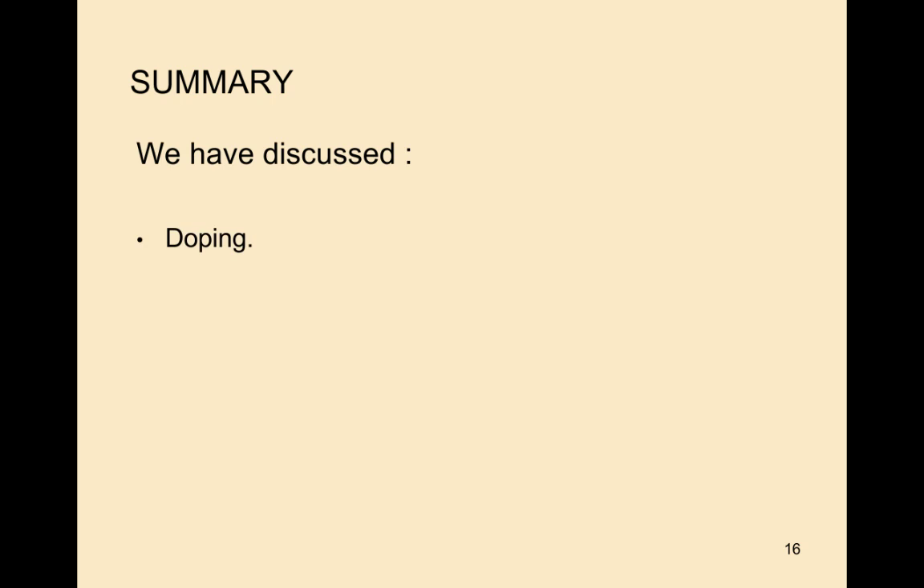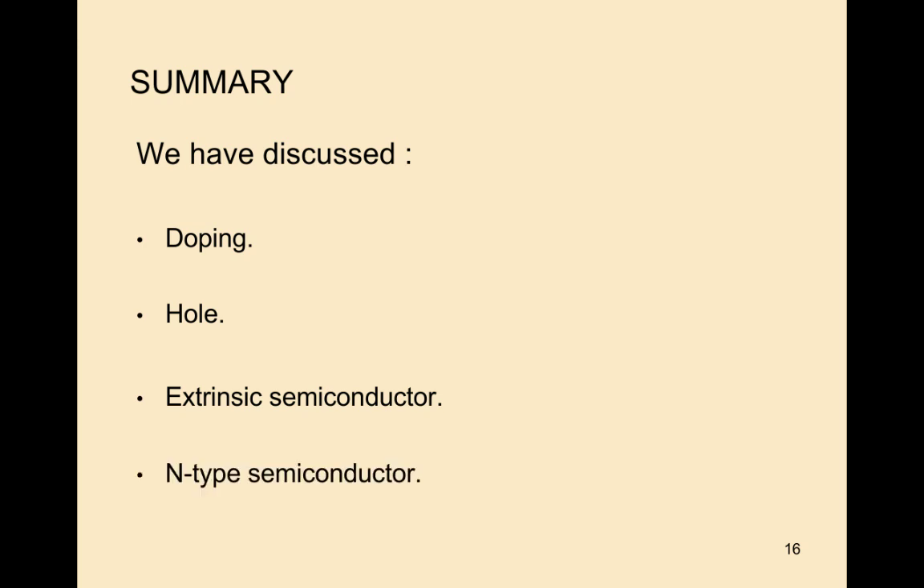Summary. Up to here we have discussed what doping is, what a hole is, how the extrinsic semiconductor is formed, and how the n-type semiconductor is formed.